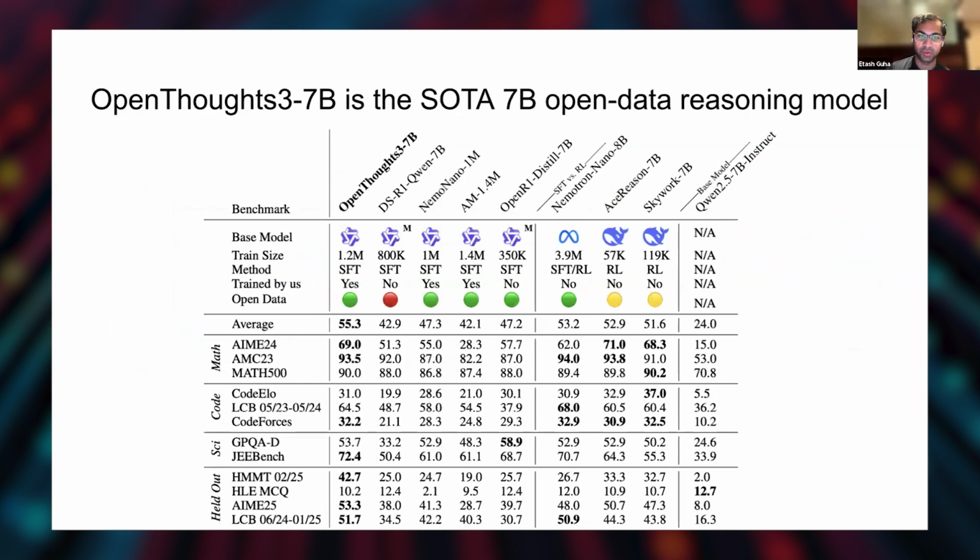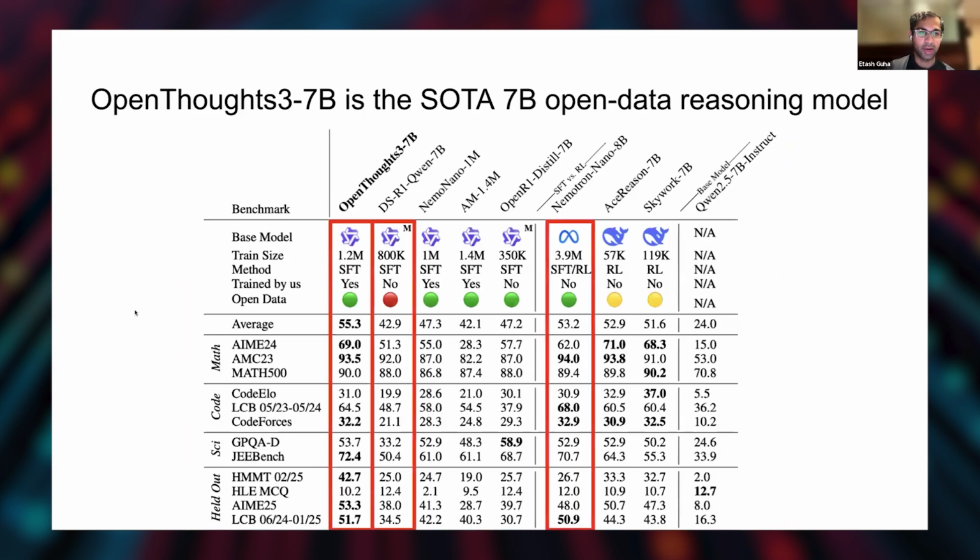And here's a table demonstrating results. Actually, at the time, using the science we're about to do, this model, OpenThoughts 3 7B, trained on OpenThoughts 3, was the open source open data SOTA. It far outperformed DeepSeek's models, and it outperformed all other RL models at the time. This is a little out of date now. In the last month or two, there are some models that have come out that have surpassed us, building on top of some really great work. But at the time, this was the strongest.